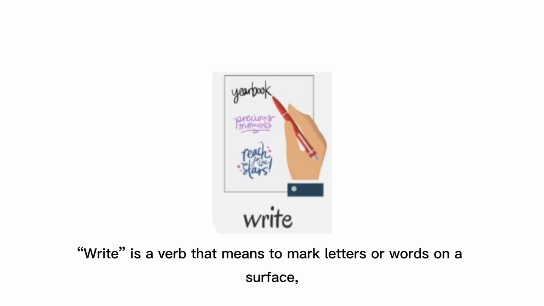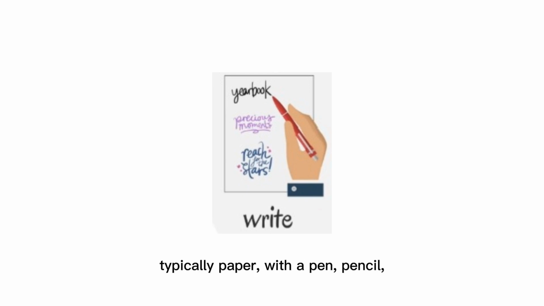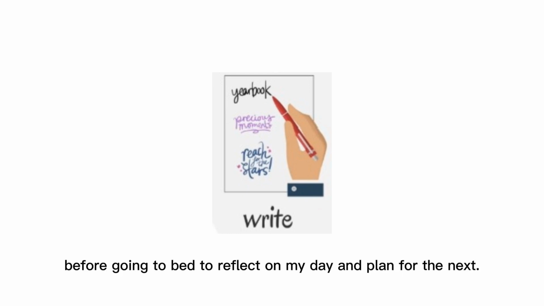Write. Write is a verb that means to mark letters or words on a surface, typically paper, with a pen, pencil, or similar implement. Example: I like to write in my journal every night before going to bed to reflect on my day and plan for the next.